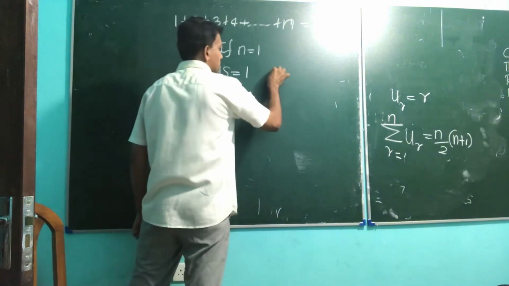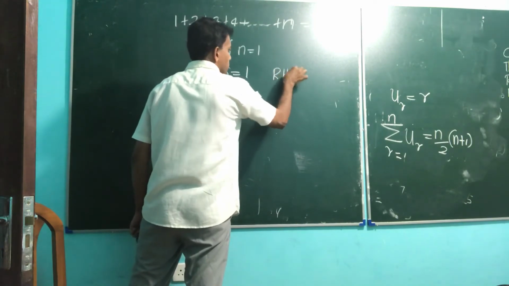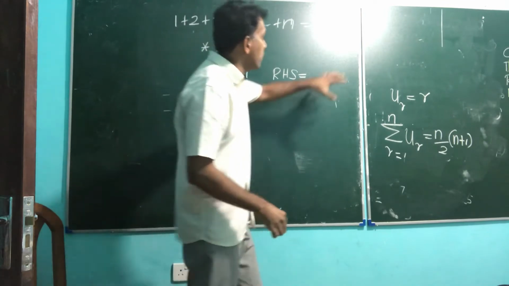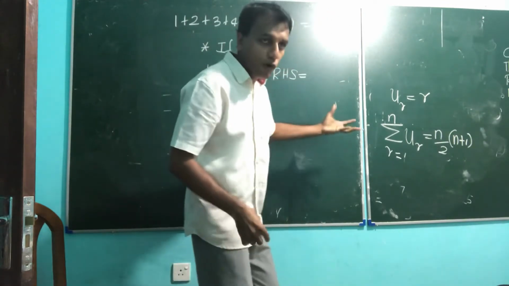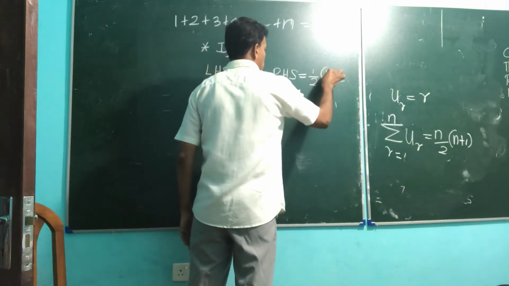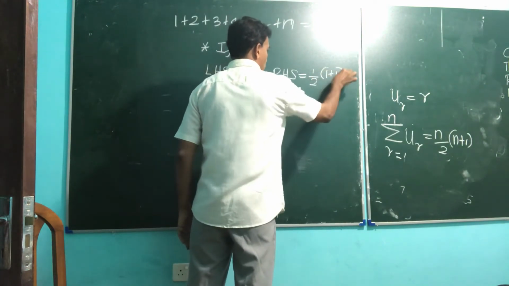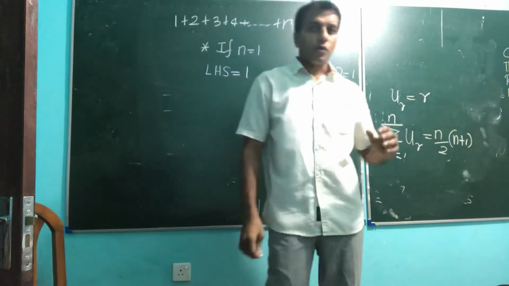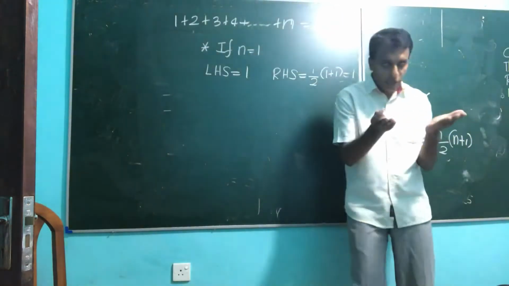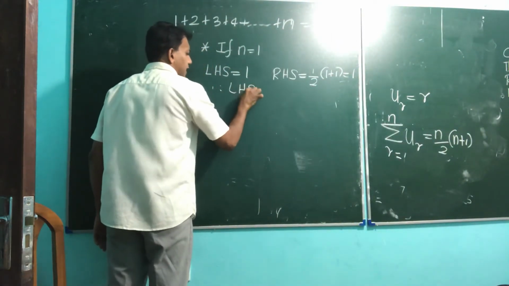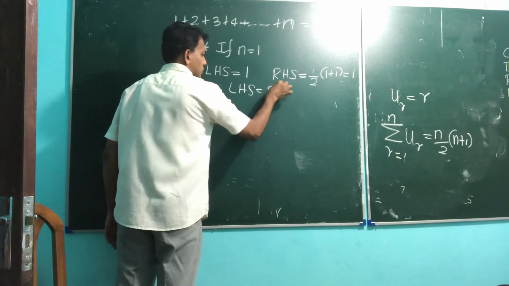See, the right hand side. What does n equal 1 mean? First term, put n for 1, right? So 1 over 2, 1 plus 1, so no doubt that is 1. Therefore left hand side 1, right hand side 1, equal, right? Therefore we call LHS equal to RHS, right?